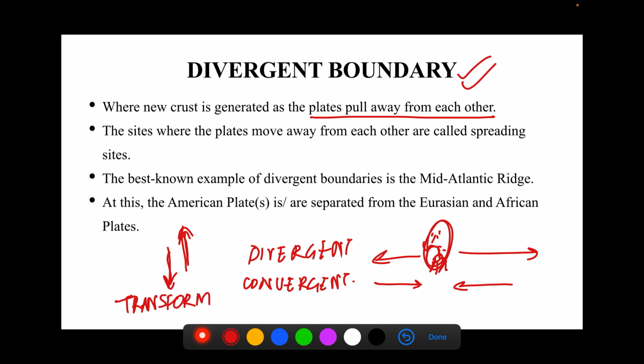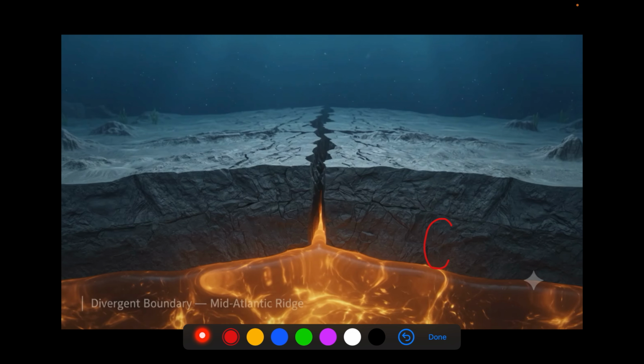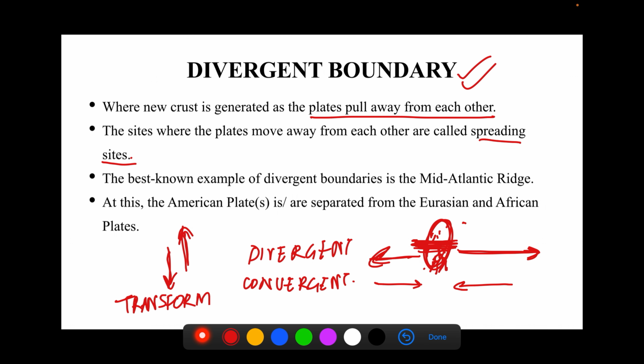And when lava accumulates, naturally a land-like surface will be formed. The side where the plates move away from each other is also called the spreading site. You have to remember this word. This is an important word. So in this example, we have seen the plates moving apart, this site is called a spreading site.